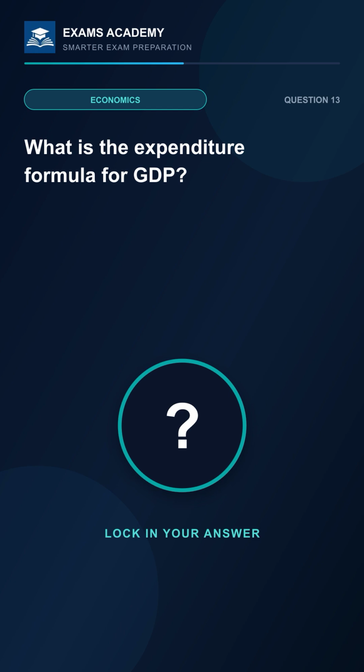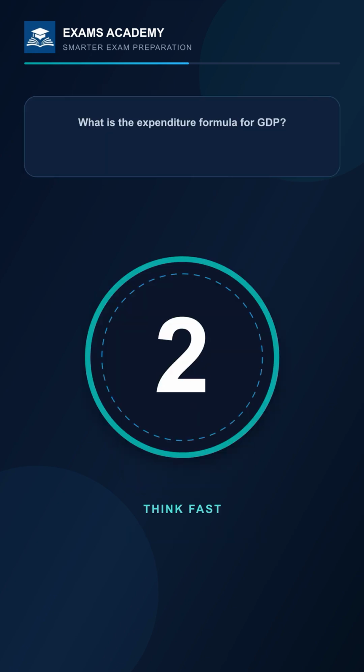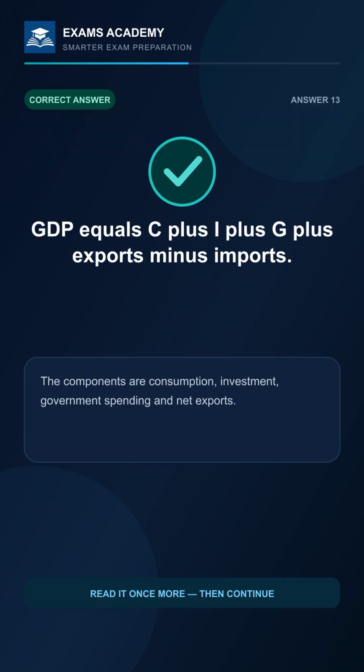What is the expenditure formula for GDP? 3, 2, 1. The answer is GDP equals C plus I plus G plus exports minus imports. The components are consumption, investment, government spending, and net exports.